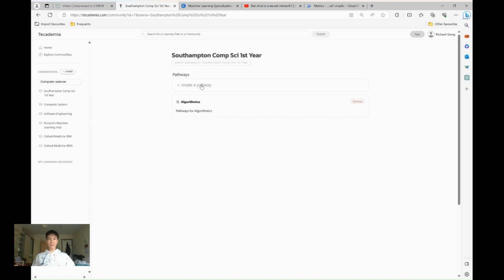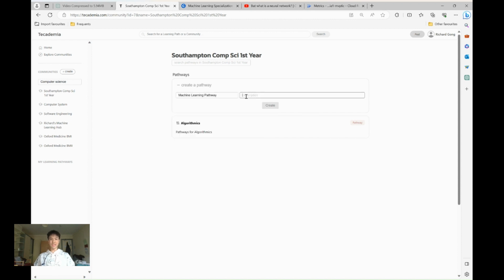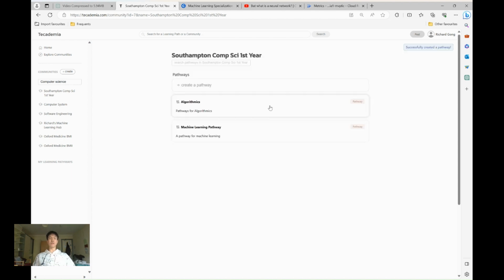And I can do that by first creating a learning pathway. So a learning pathway is essentially a series of links that should theoretically guide a learner from beginner to expert. And I'm going to create one for machine learning. And I'm going to make sure I spell it correctly and press create.